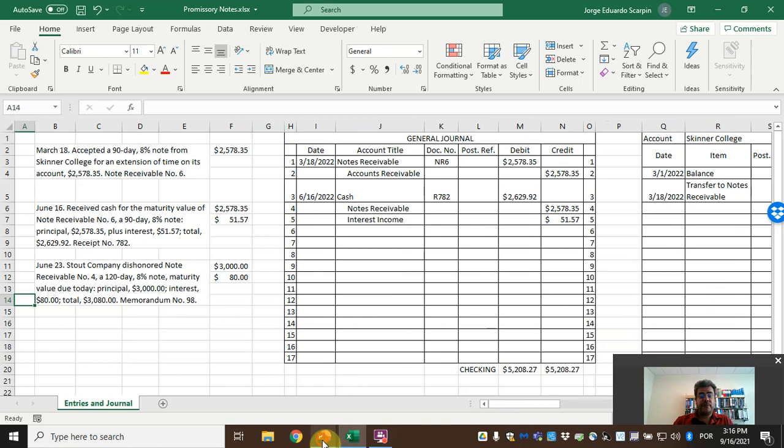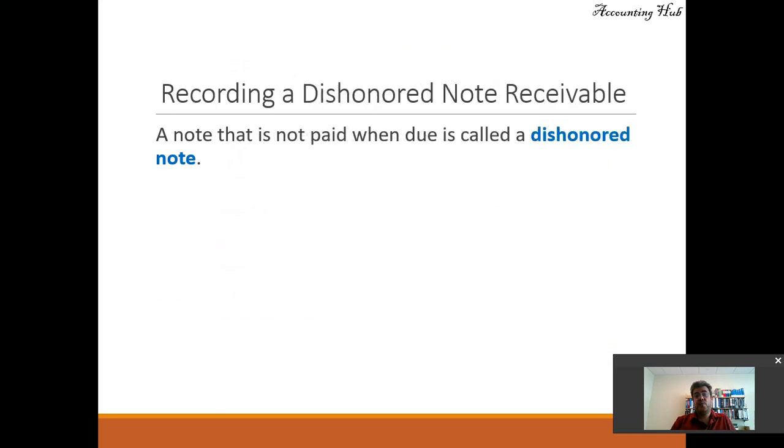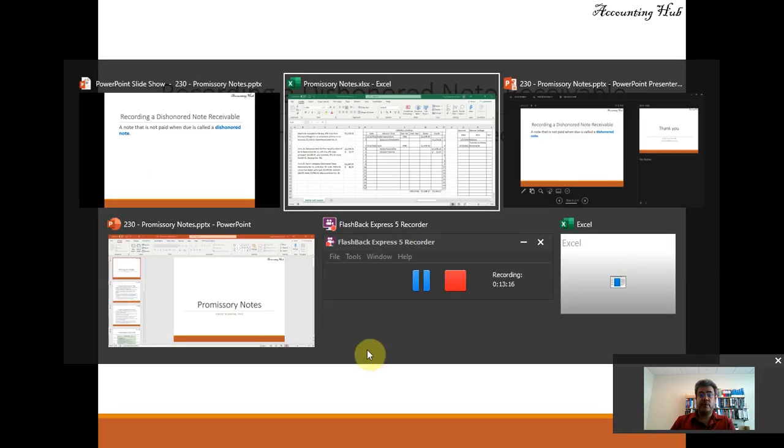What if we have no payments? That's what we call a dishonored note. So a note that is not paid when due is called a dishonored note. How do we record it?